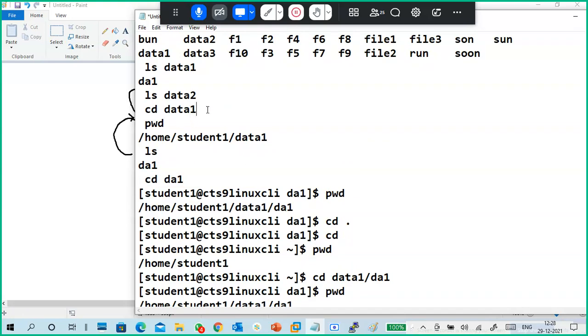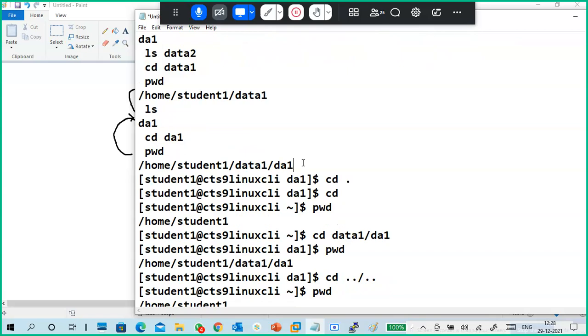So what I'm doing, yeah. Again, I went to the see. I checked if any data is there in data one. Da1 is created. Earlier it was showing empty. Now again, to show you that, I went to data one, and cd da1. Step by step I went. See, first I went cd data one, then cd da1. One by one, I went into the da1 directory step by step.